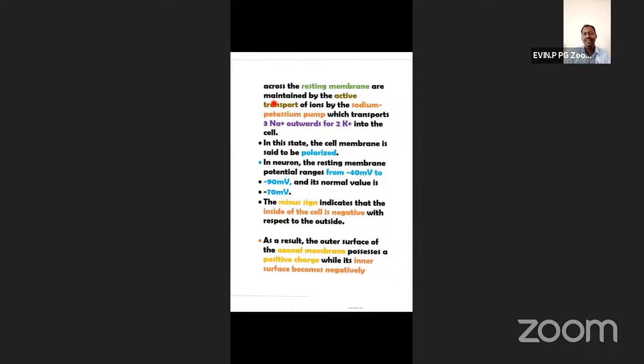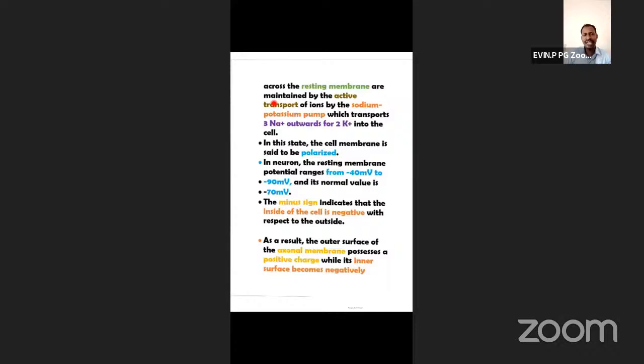Am I right? Yes, sir. So 3 sodium ions move out, and for that 2 potassium ions enter.